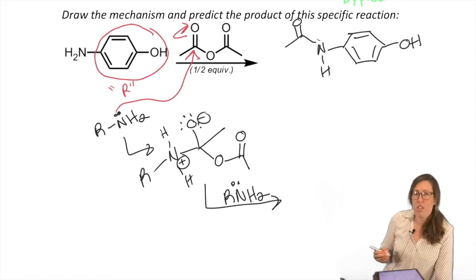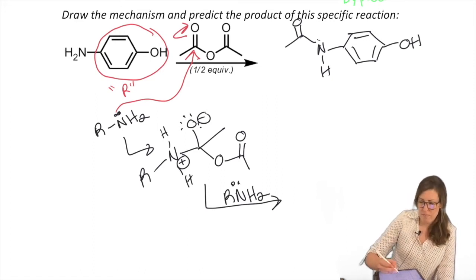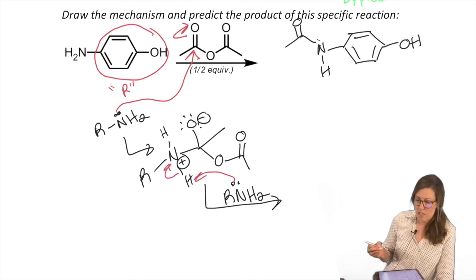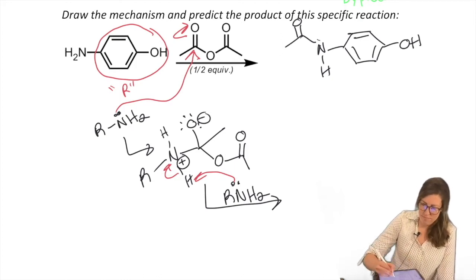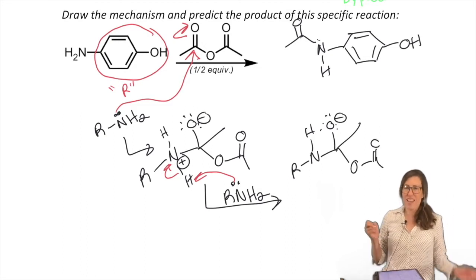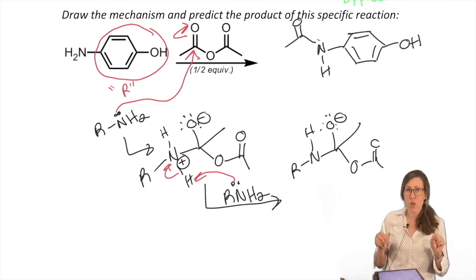R, extra equivalent of amine. Neutralize. Okay, we're neutral. Okay, that extra H is gone. Oh, there we go. Now we may proceed with a close kick.